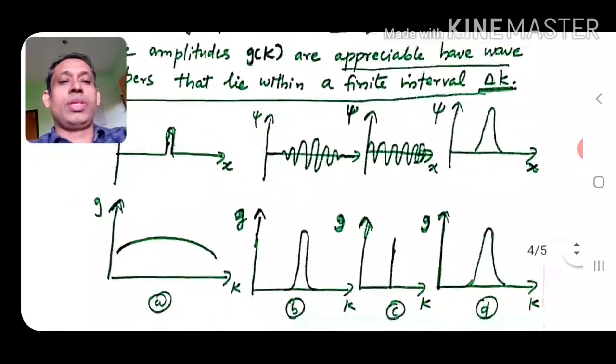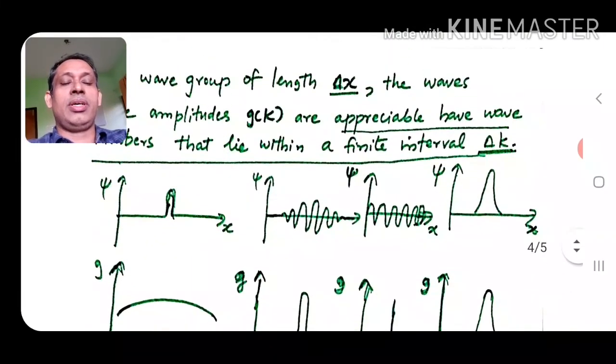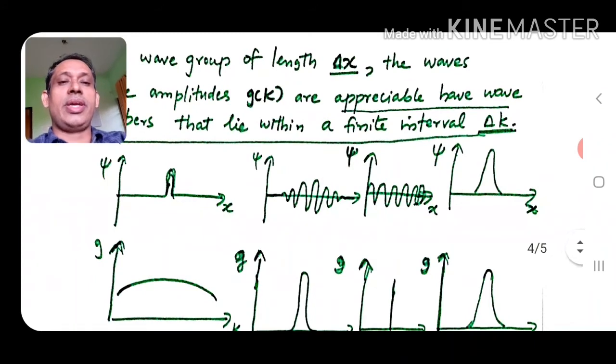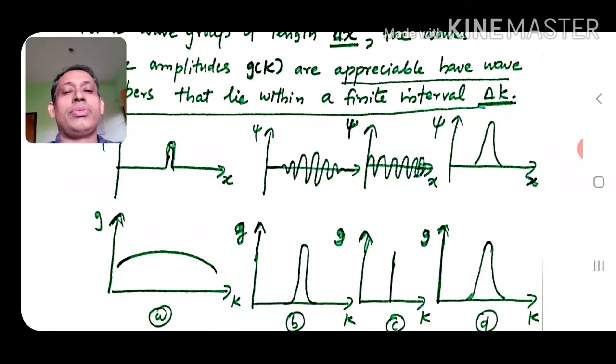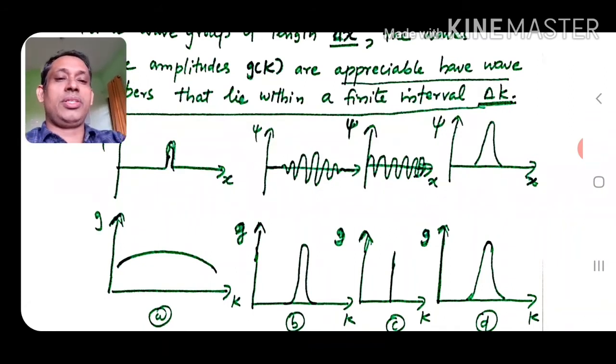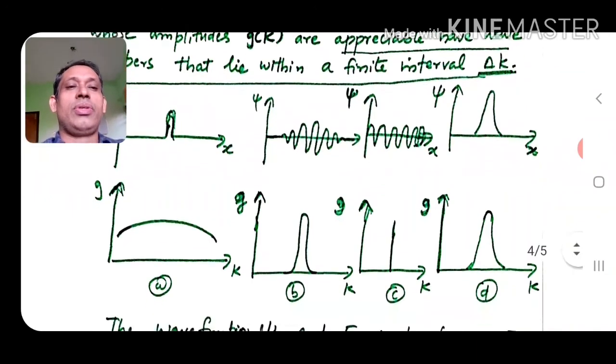The first one, figure A, represents the narrow wave group, and psi is shown here, and g is shown below. The corresponding Fourier transform g is very wide, while psi is very narrow.